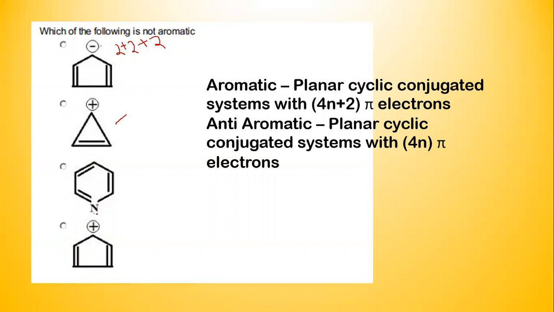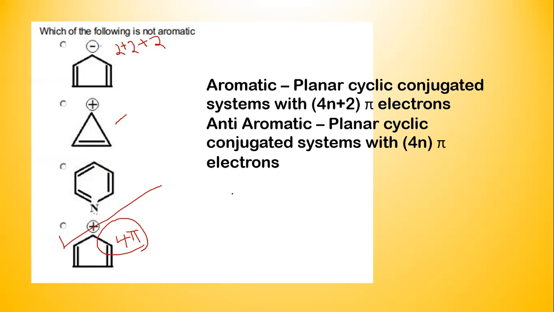The lone pair of the nitrogen is not contributing to the conjugation. Therefore, this has only 6 pi electrons, again corresponding to 4n plus 2 pi electrons, where n is equal to 1. But this final system here is planar and cyclic. Also, it has conjugated pi electrons, but the difference is that it has only 4 pi electrons. The plus charge does not contribute any electrons. So this is a 4 pi electron system, making it anti-aromatic. So the answer we are looking for is the fourth option, option D.